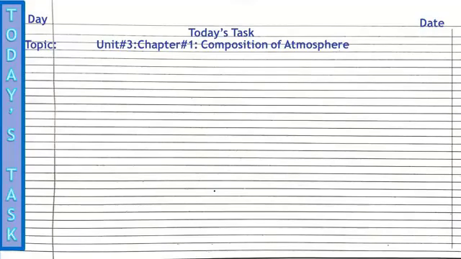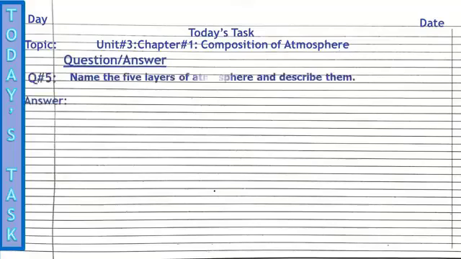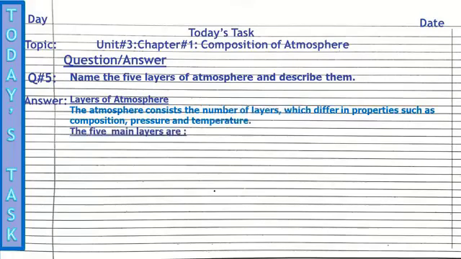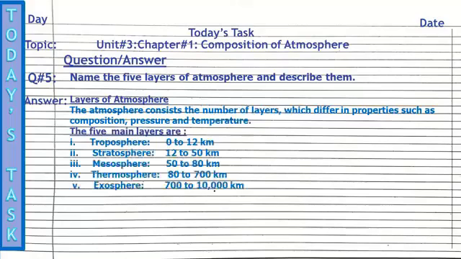Now coming to next one page, prepare your pages, write down date, today's task, your topic, that is unit number 3, chapter number 1, composition of atmosphere. We will complete our question answers. Question number 5, name the 5 layers of atmosphere and describe them. So you have to give heading of layers of atmosphere. Then you will rewrite this one question by taking help from your winter pack, page number 14. So all of you write it in a very neat handwriting.